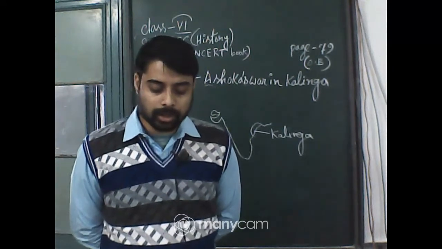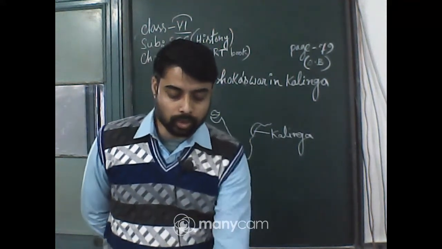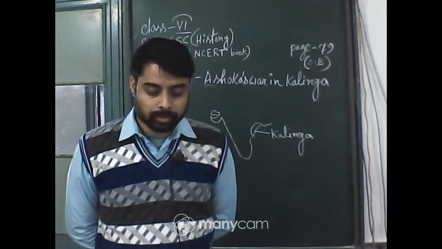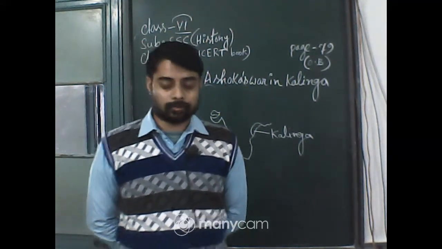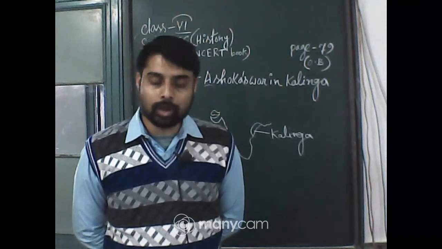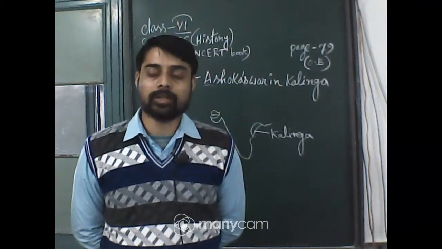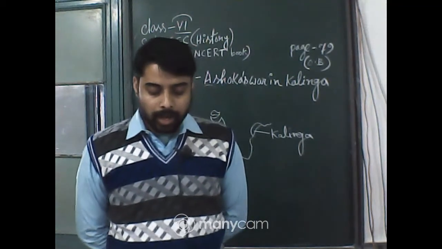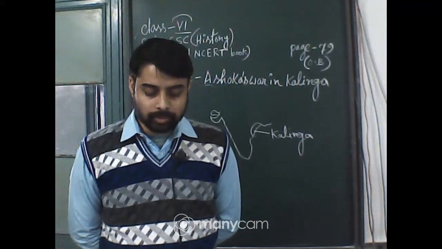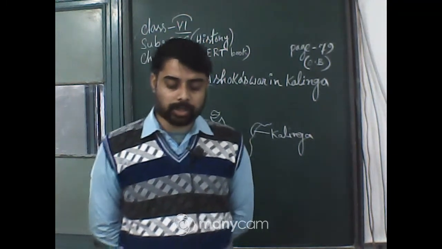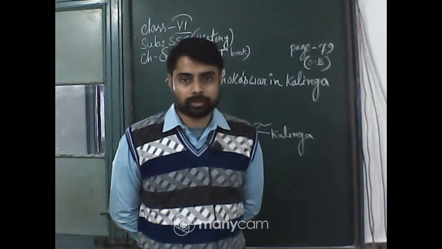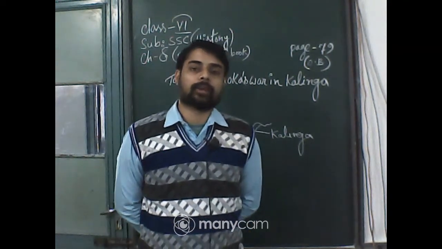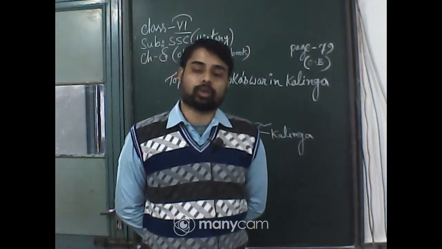Ashoka fought a massive war to bring Kalinga into the Maurya empire, around 262 BCE, about 2260 years ago. In this war, a lot of bloodshed occurred. More than 1 lakh people died in this battle from both sides together.